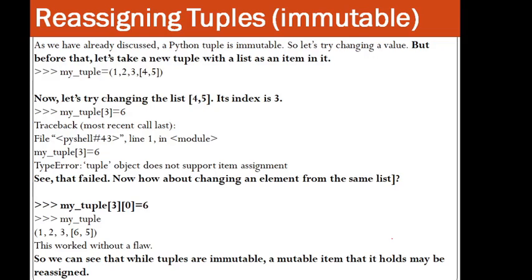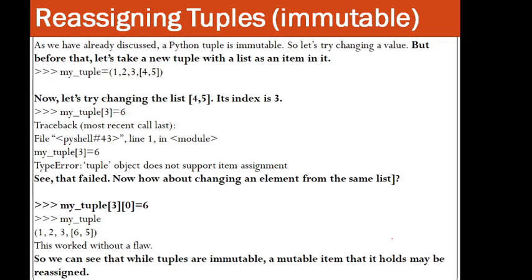Here the name of the tuple is my_tuple, and we have the elements 1, that is an integer, 2, that is an integer, 3, that is an integer, but then the element at the 3rd index is a list. So we have integers and a list as elements in my_tuple.